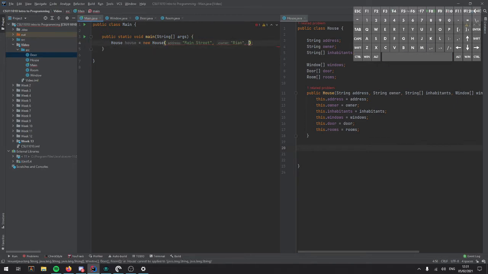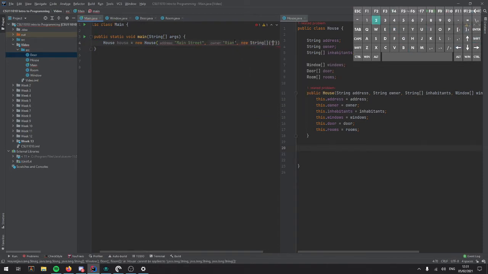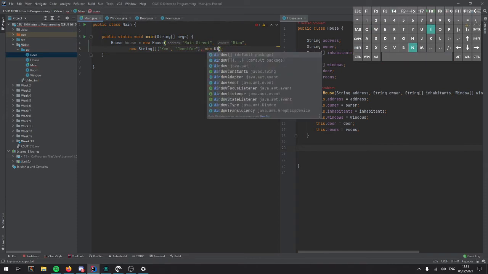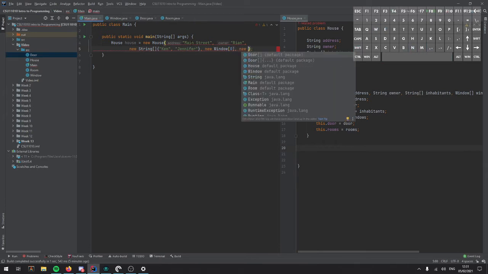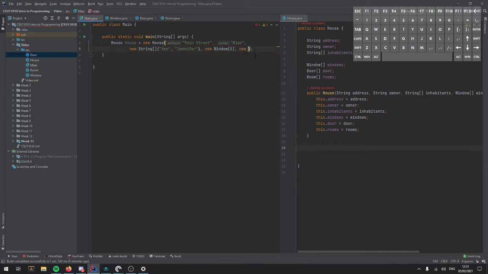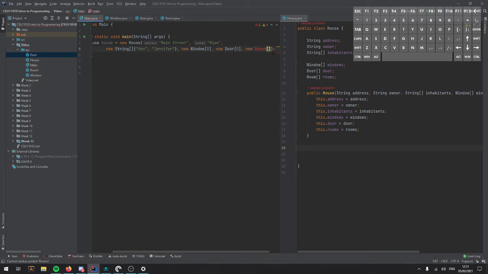Our inhabitants is going to be an array, so you can have a new string and then pass in a literal. Now I'm going to go into the next line so you can see it. So we could have Ken and Jennifer, for example. Then we need to give it windows. So right now we're not going to actually give the windows any values. We're just going to create 2 empty arrays. And then we need to do the same for door and rooms. So new door and new rooms. Oh, that should be capital R and no S.